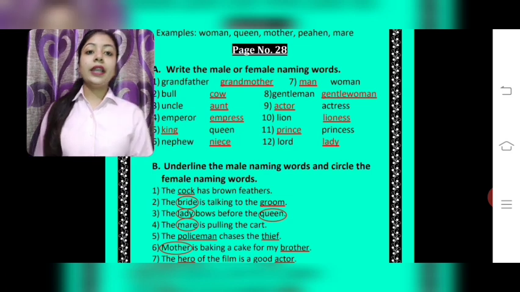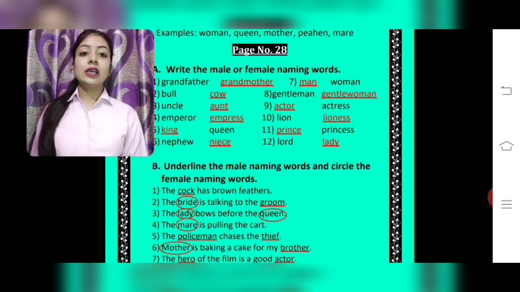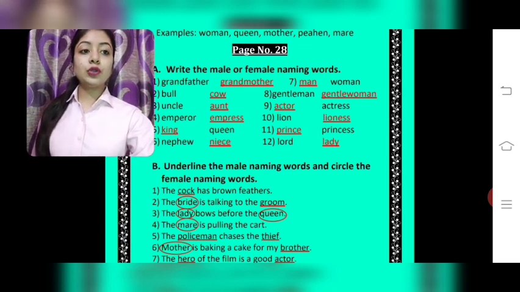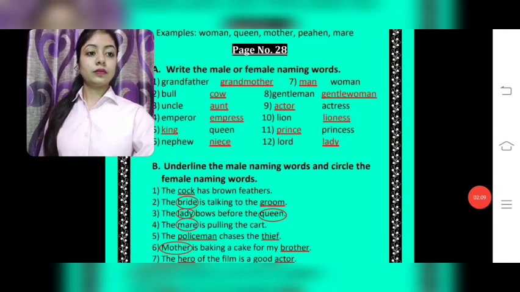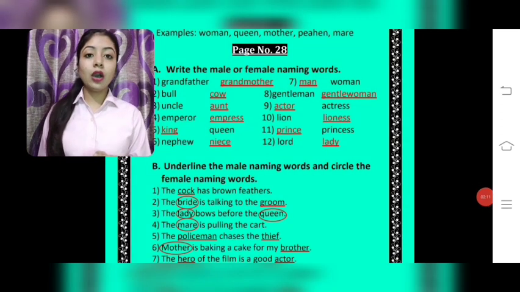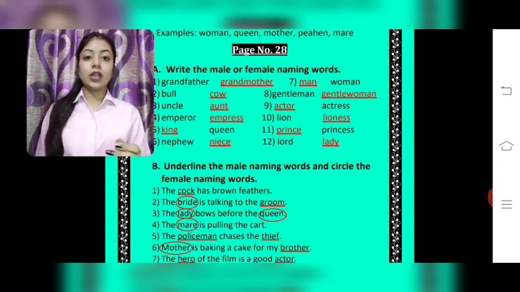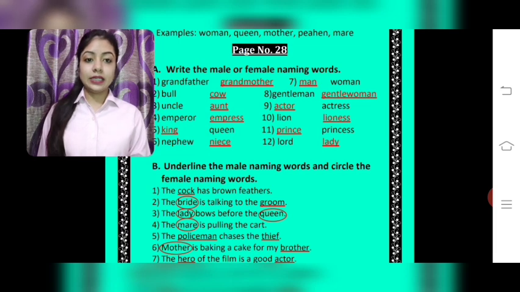6. Nephew. What is a nephew, students? That is the son of your brother or sister. He is called nephew. It is a male naming word. So its female naming word is niece. Nephew, niece. Niece is a female naming word.